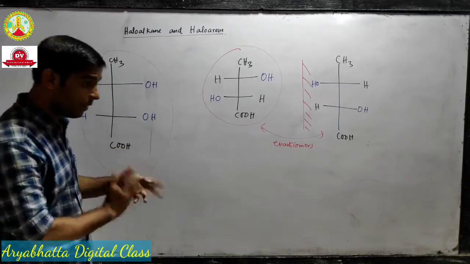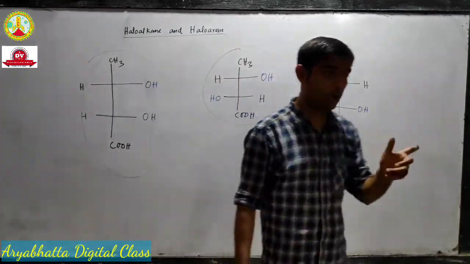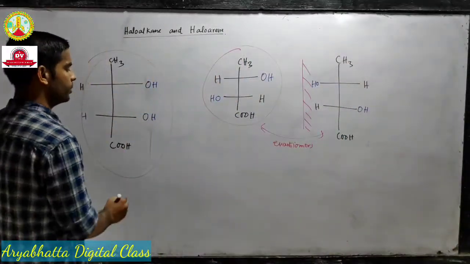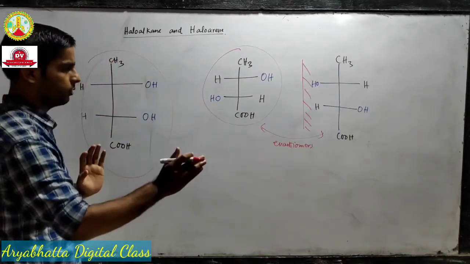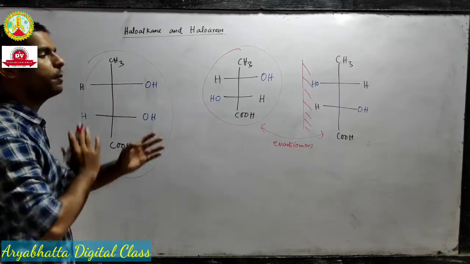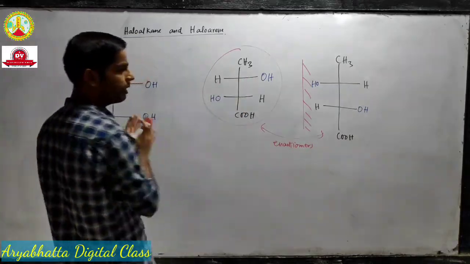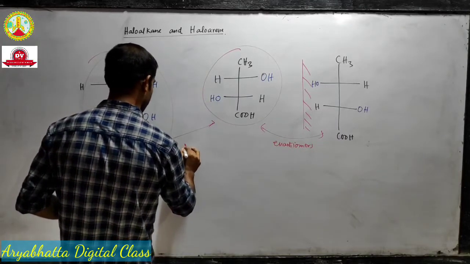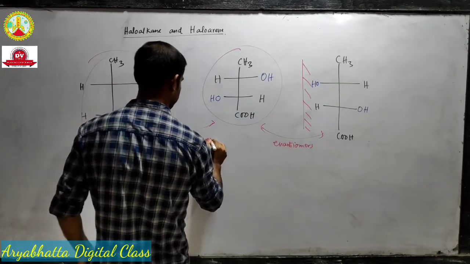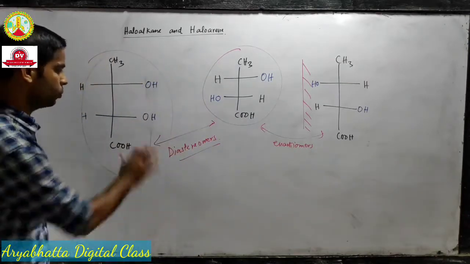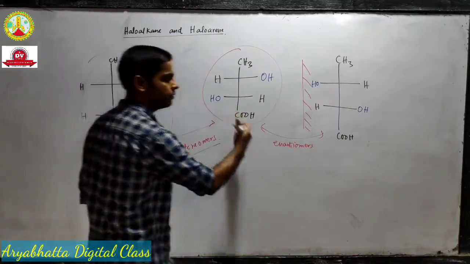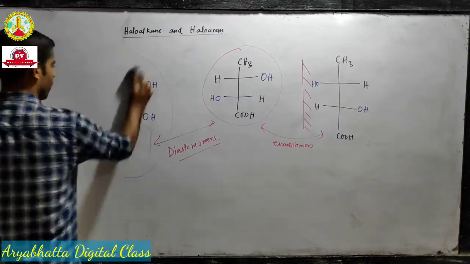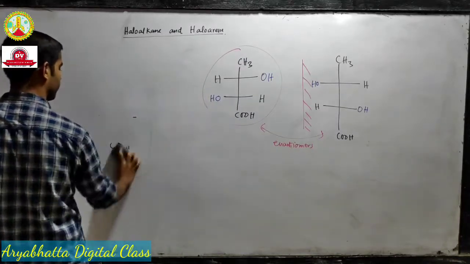So do we have any relation for such objects which are optically active but not mirror images of each other? Yes, we do. Those molecules which have the same molecular formula, are optically active, but are not mirror images of each other are called diastereomers. So those which are not mirror images are diastereomers, and those which are mirror images are called enantiomers. Now we will move to the next topic.